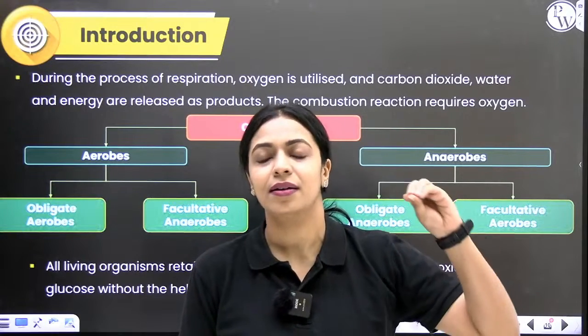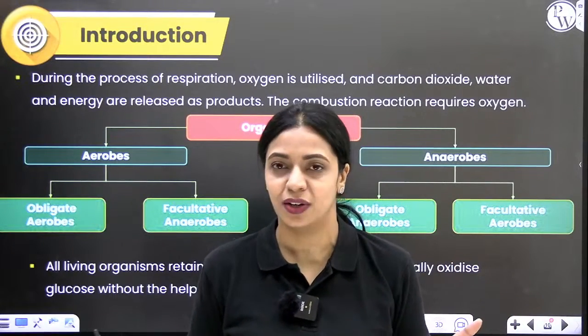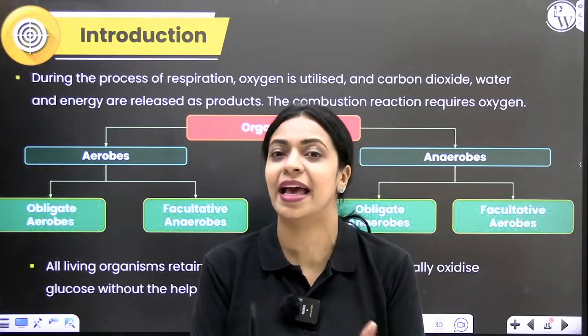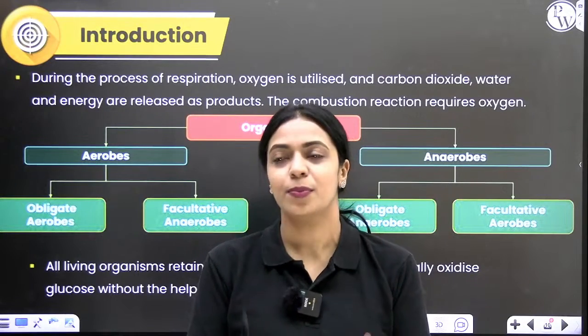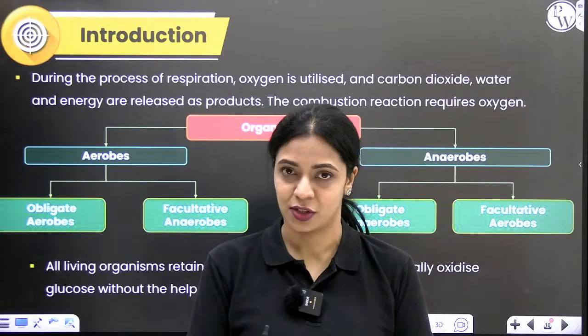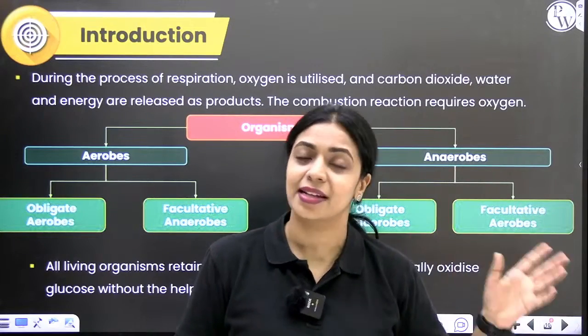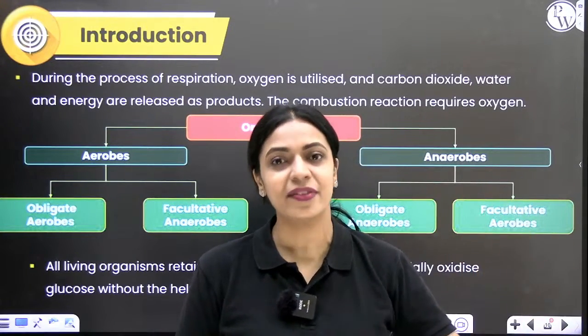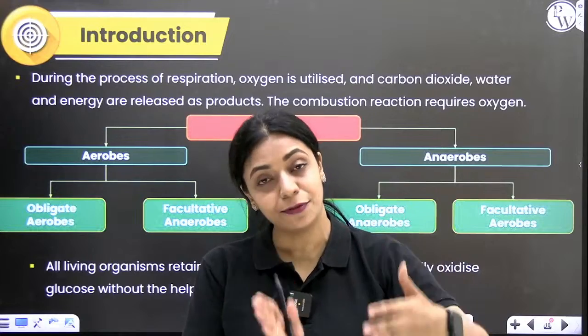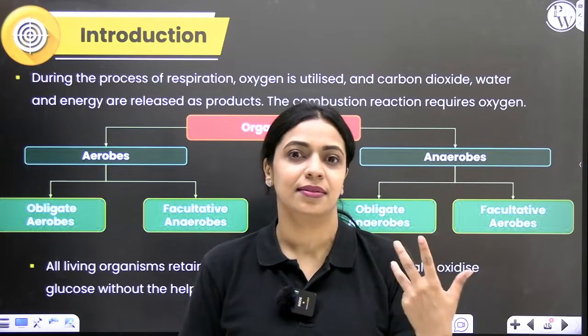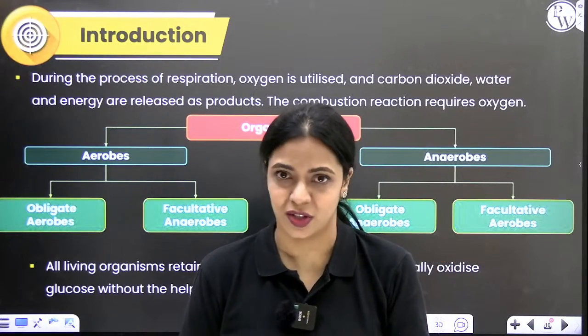So over here, what happens is, in the process of cellular respiration, there is one step which is anaerobic. There is one step which does not require oxygen, and in that step also ATP will be produced. So those organisms which are anaerobic will obtain energy by that first step which does not require oxygen.